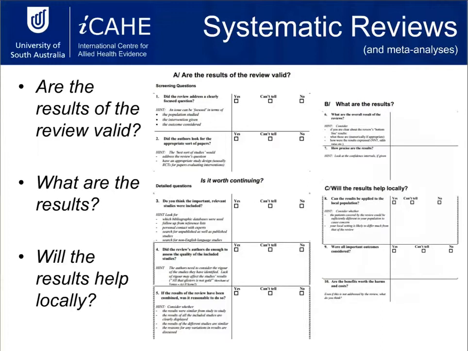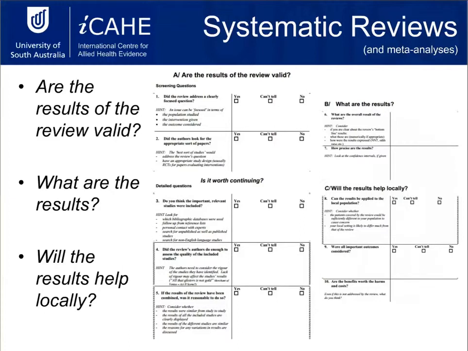So the first one is systematic review. Thinking back to before when we were talking about the key questions that we ask when we're looking at critical appraisal, we've got: are the results valid? What are the results? And will the results help locally? Over here, we can see some examples from a critical appraisal tool. The critical appraisal tool that we're looking at here is called the CASP. This is, as I was saying, one of the most common tools. And you can see that what they're looking at here links back in quite strongly to these original three points.